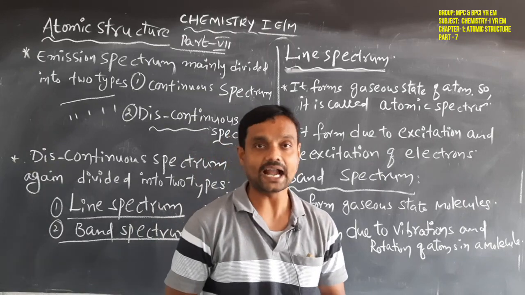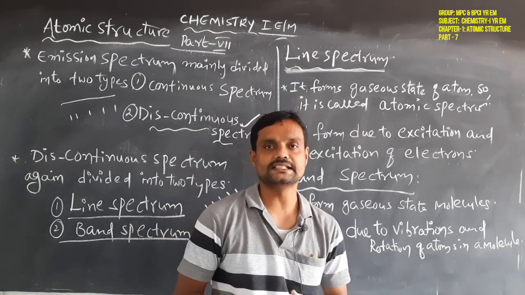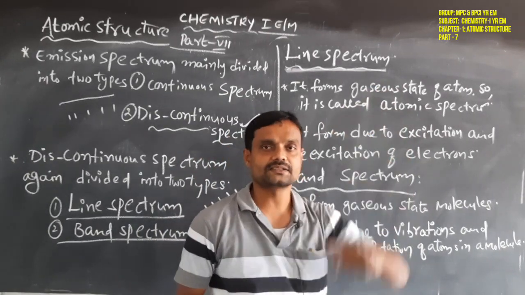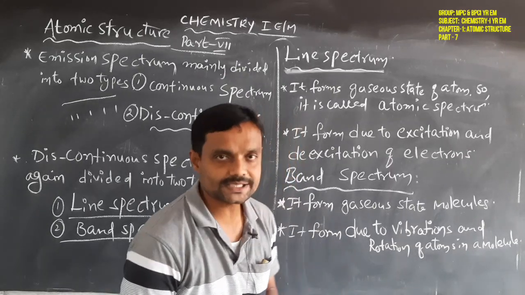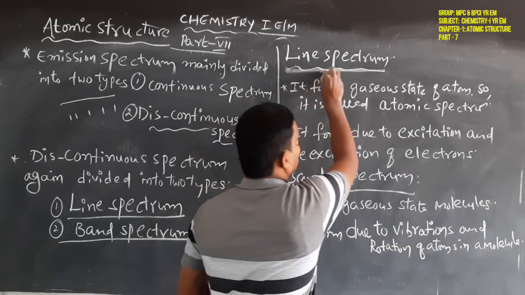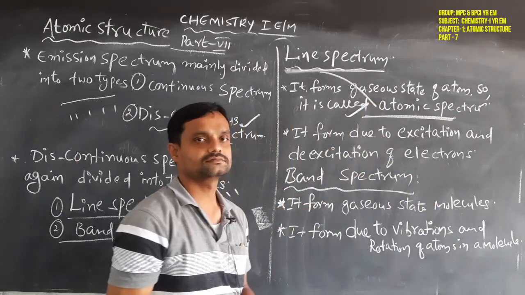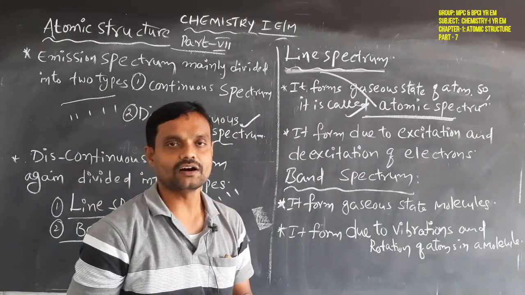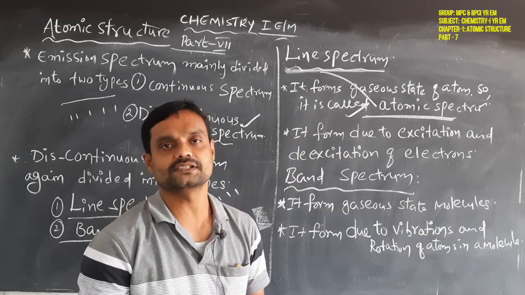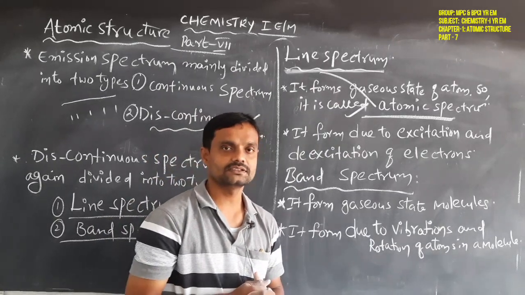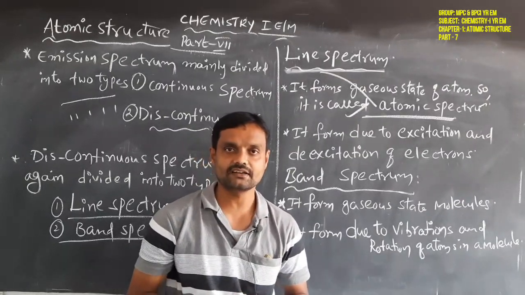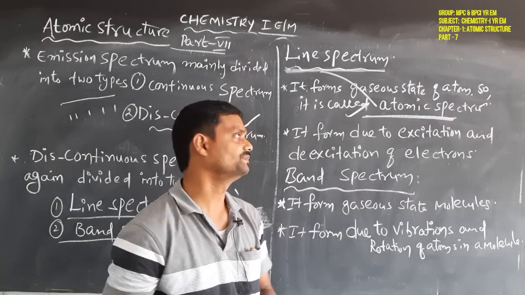Due to that reason, this line spectrum is called an atomic spectrum. Line spectrum, another name is the atomic spectrum. Line spectrum is from only atoms, so it is also called an atomic spectrum.